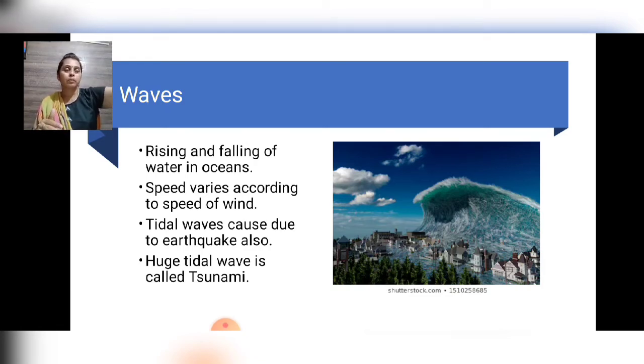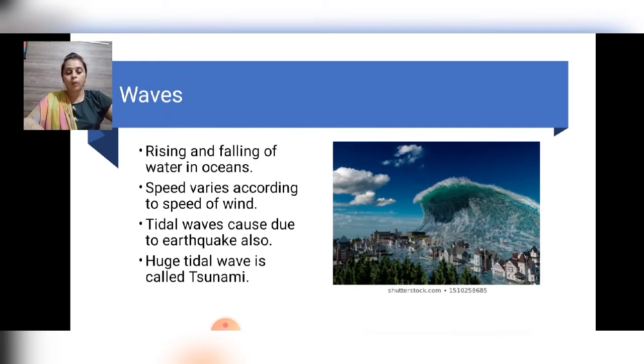One time a wave comes and after that it goes back empty. So that is alternatively. During a storm, you can see in the image also, like a tsunami, the winds blow at very high speed and form huge waves, and these may cause tremendous destruction at that time.